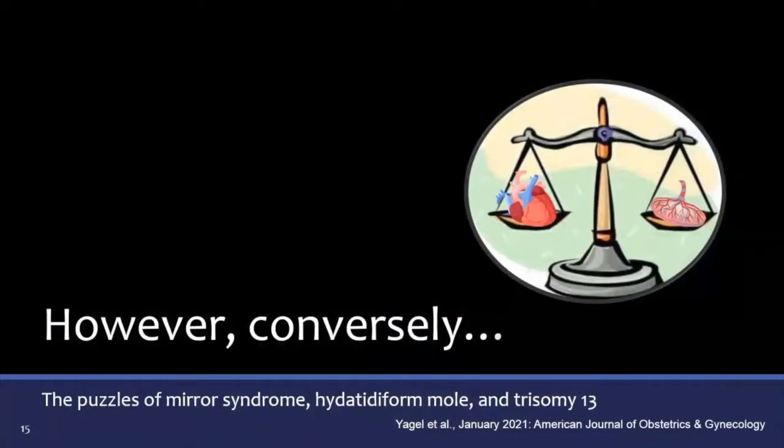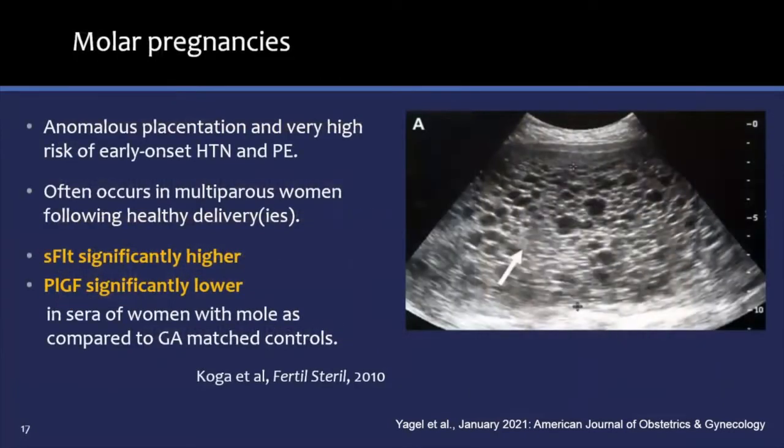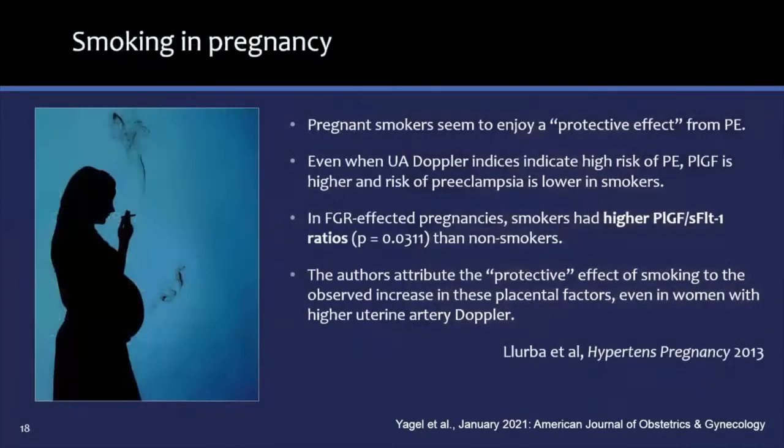However, conversely, there are other examples, such as trisomy 13, which demonstrates that there is no connection to the maternal heart, rather a pathological placenta, with a resulting very high rate of preeclampsia as compared to euploid pregnancies. Another example is that of molar pregnancies, which lack a fetus altogether. Here it is very hard to hang the blame on the maternal heart. Smoking is known to cause long-term damage to the heart, yet pregnant smokers are at a lower risk of preeclampsia. They have higher levels of PLGF and lower sFLT, which are protective from preeclampsia.